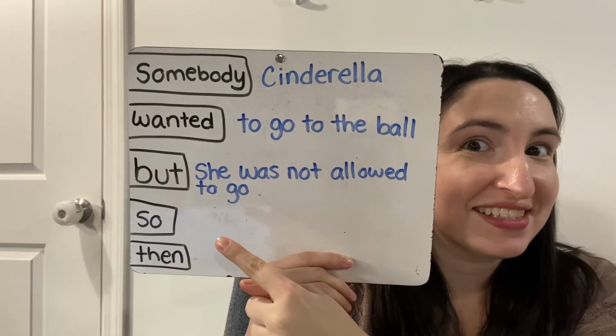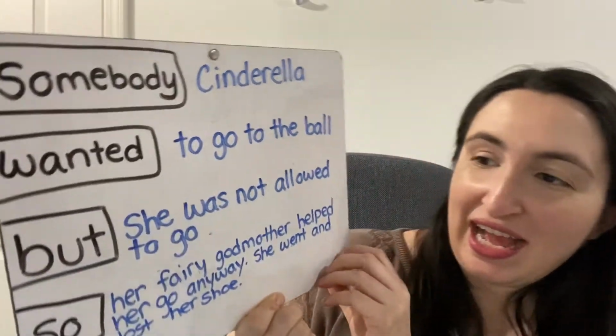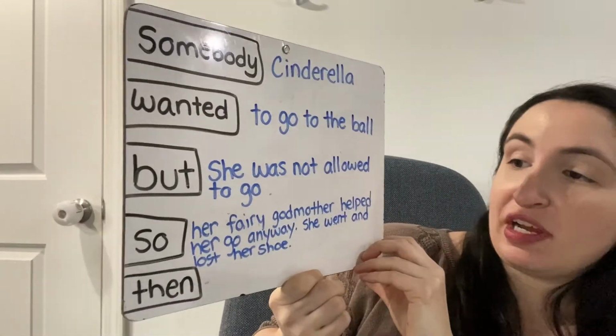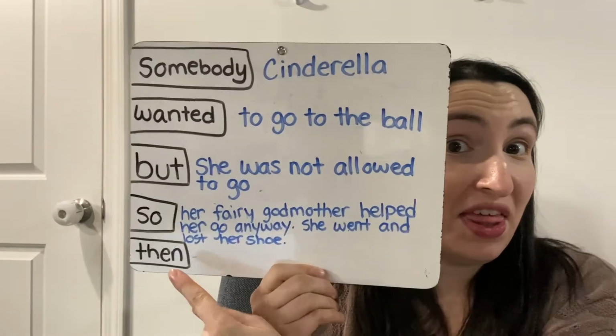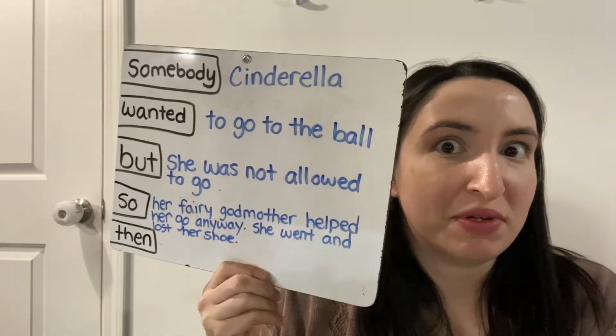So, what happened next? I wrote a lot for this part. I wrote, so her fairy godmother helped her go anyway. She went and lost her shoe. Then, this is where we finish the story. Now for this part, you could say so many words. Then she went home and was very sad. And the prince told all of his men, you need to find this girl who wears this shoe. But that would be a lot of words.